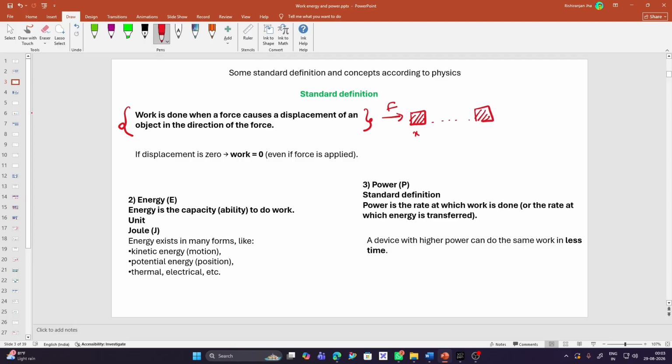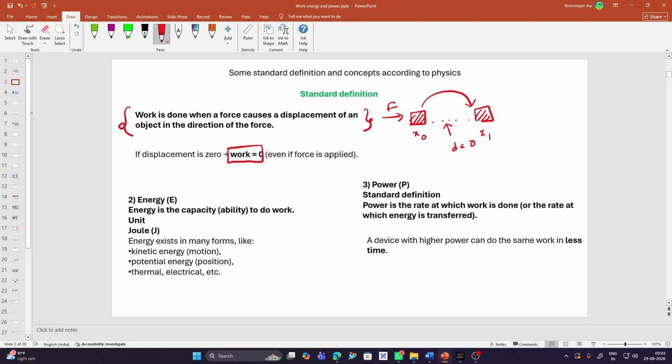Suppose x0 is the initial position and x1 is the final position. So there is a displacement of this metallic cube from one point to another in the direction of the force. Remember this point: the displacement should be in the direction of the force. And it is compulsory for work done to have some displacement. If there is no displacement, we can simply say that the work done is zero, even if you apply a force.